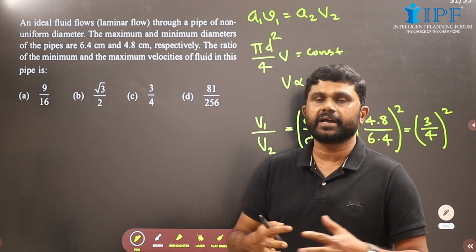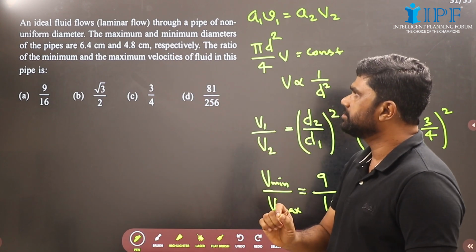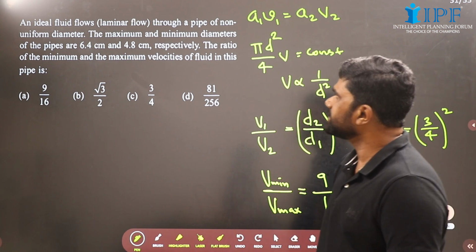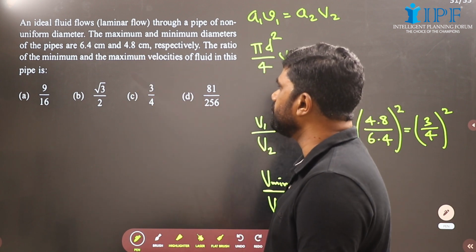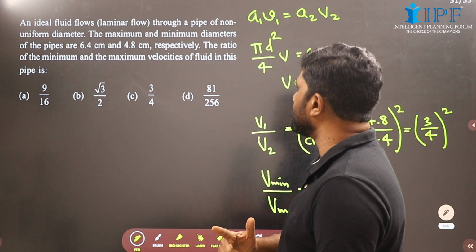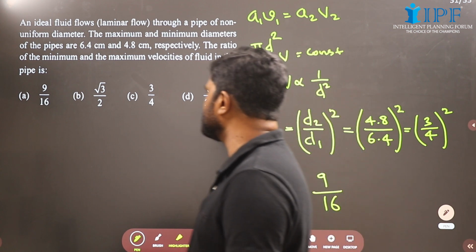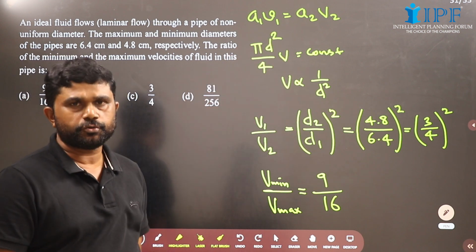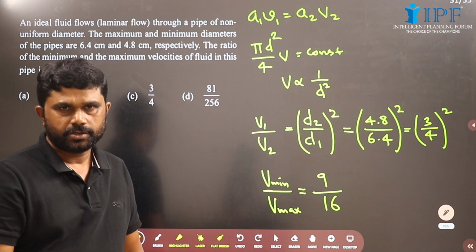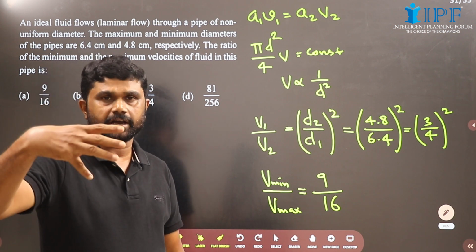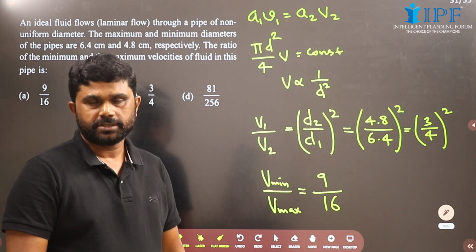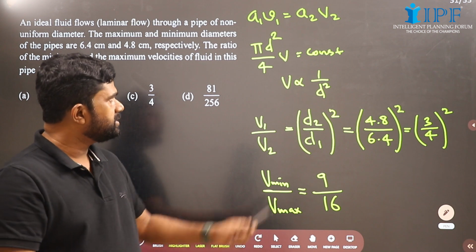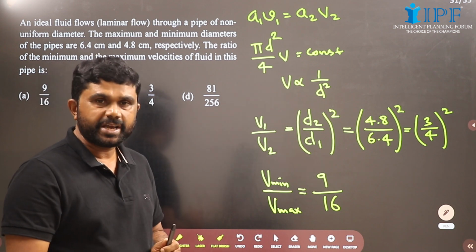Now we have a typical example here. An ideal fluid flows through a pipe of non-uniform diameter. The maximum and minimum diameters of the pipe are 6.4 centimeter and 4.8 centimeter respectively. Find the ratio of minimum and maximum velocities of the fluid in this pipe. We have A1 V1 equals A2 V2, or area times velocity is constant. If it has a circular cross-section, then the area is pi d square by 4, where d is the diameter. So pi by 4 is constant.